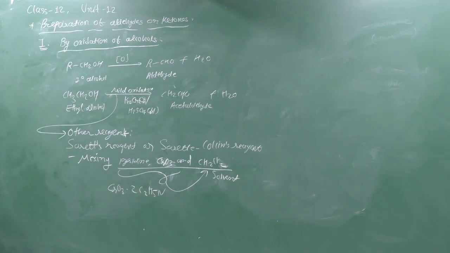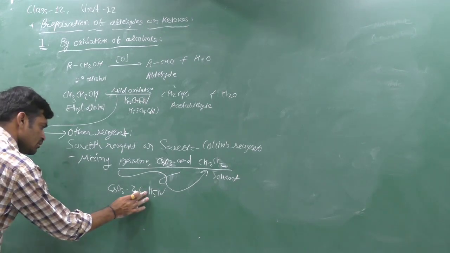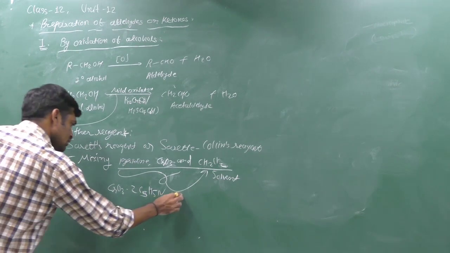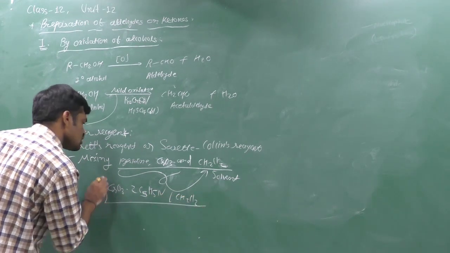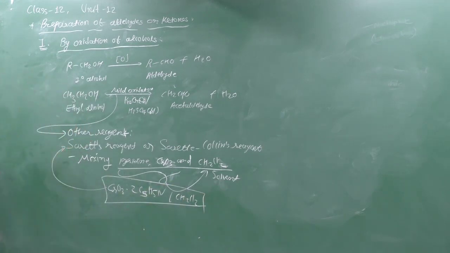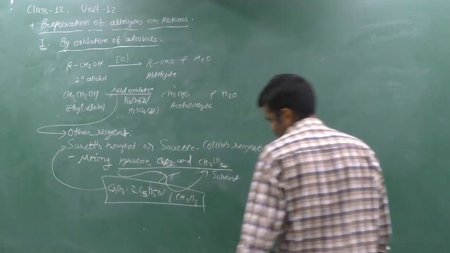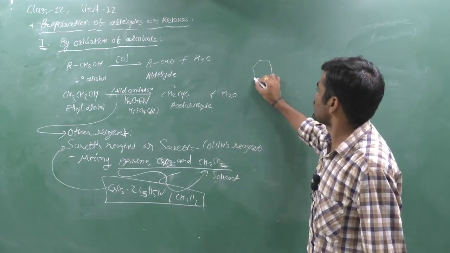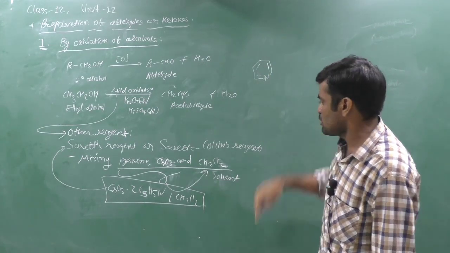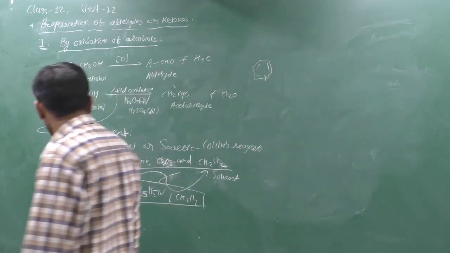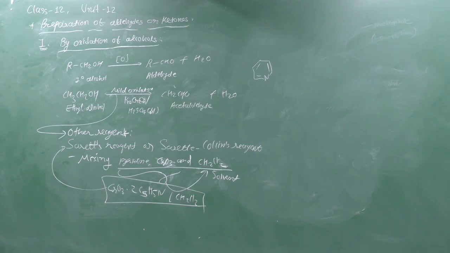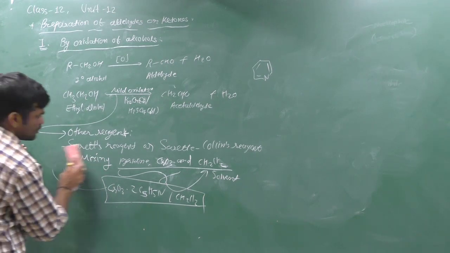C5H5N, sorry, C5H5N in CH2Cl2. This is the notation of Sarrett's reagent or Sarrett-Collins reagent. The structure of pyridine is like that. It is the structure of pyridine, C5H5N. If we have a reagent like that, we can say that it is Sarrett's reagent and it works like that. The next reagent which you can study is PCC.